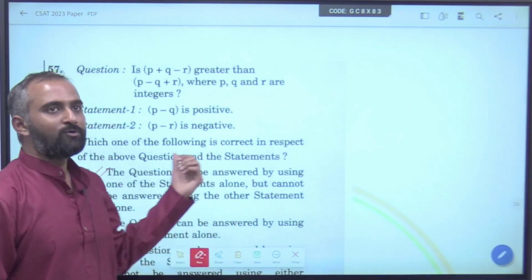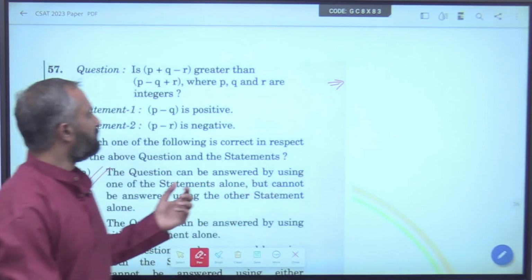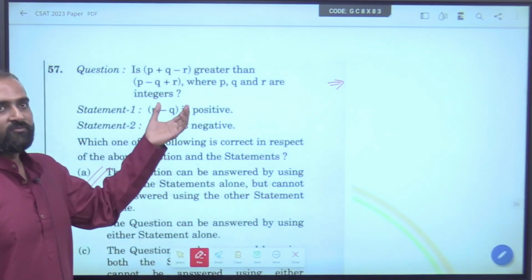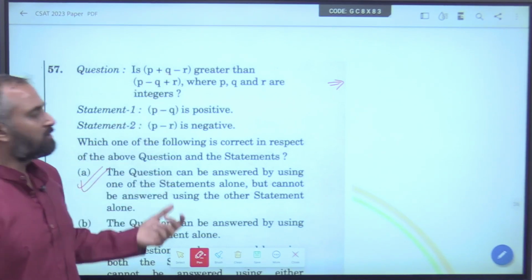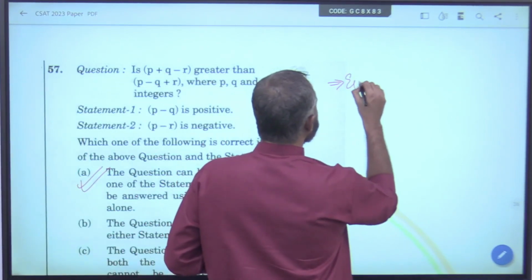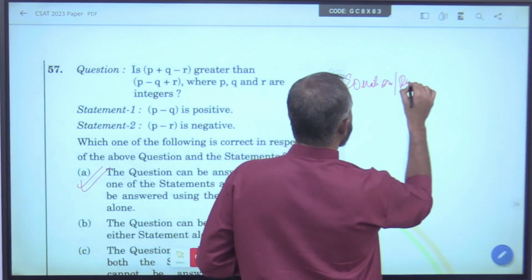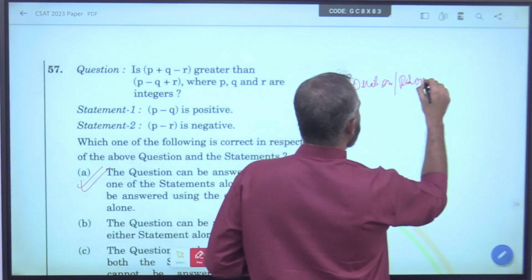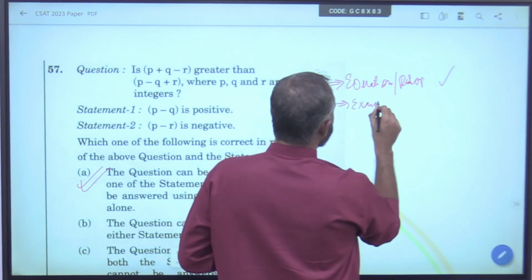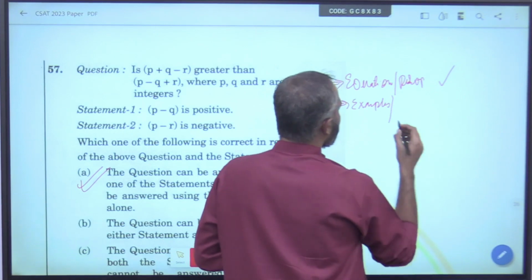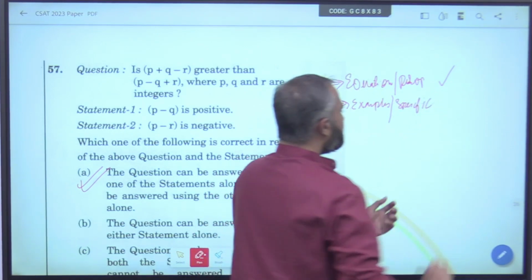Now, here you will realize the point that I made in the first. Wherever you are able to do it with the help of equations or properties, prefer this instead of giving examples or taking specific numbers, because in that case it may be wrong.